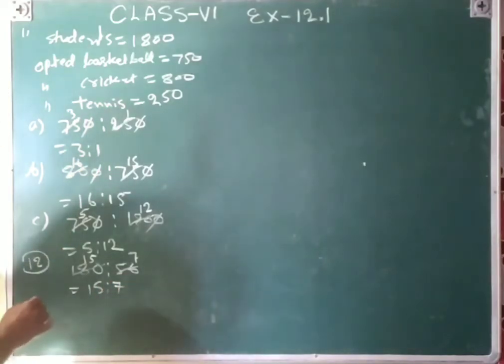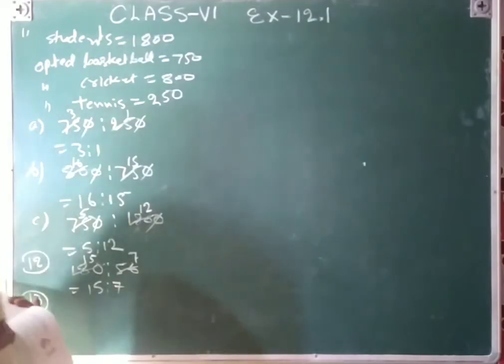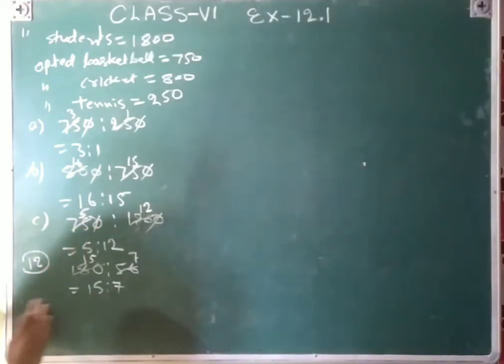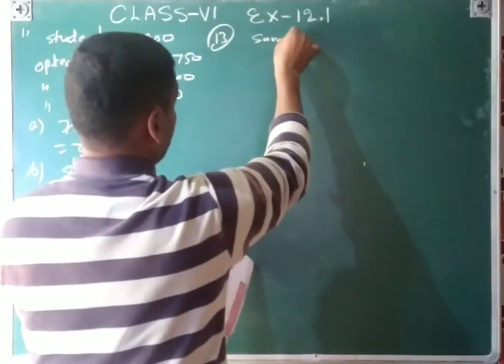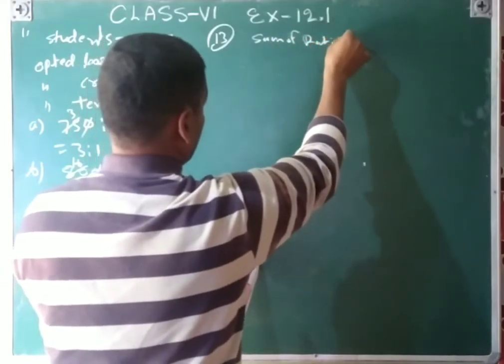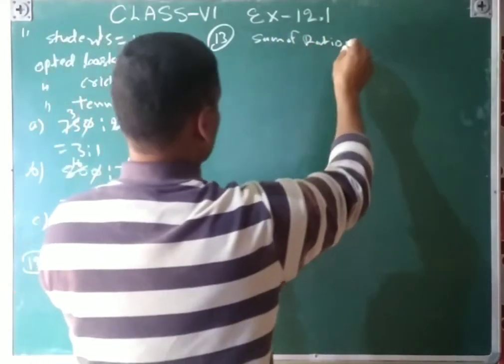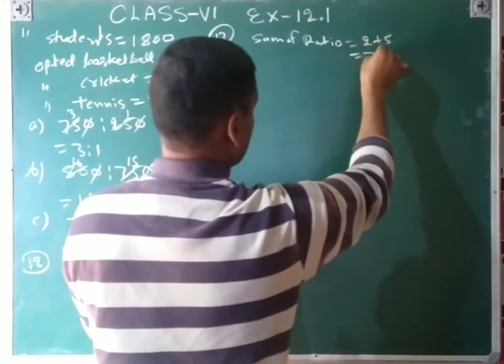And then question number 13, you will see here, consider the statement: ratio of the breadth to length is this ratio. Complete the following table with some possible breadth and length of the hall. This is just a lengthy type of question. So the sum of the ratio is equal to 2:2 plus 5, that is 7.